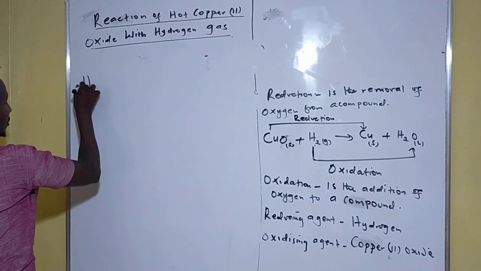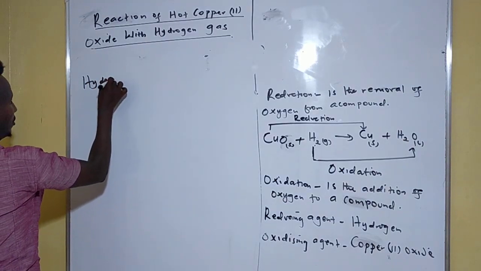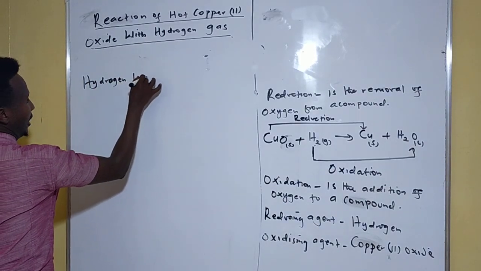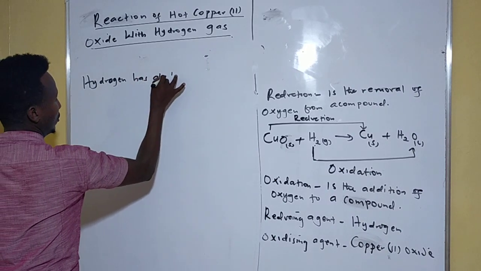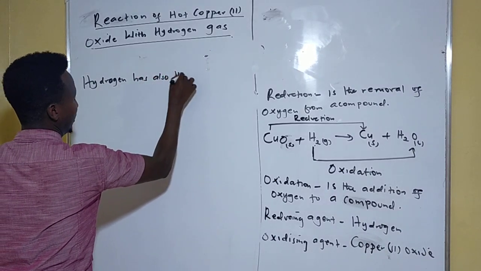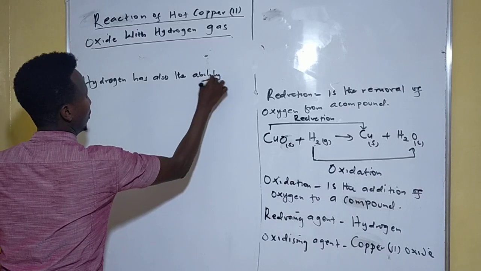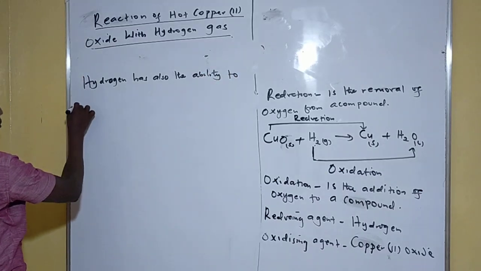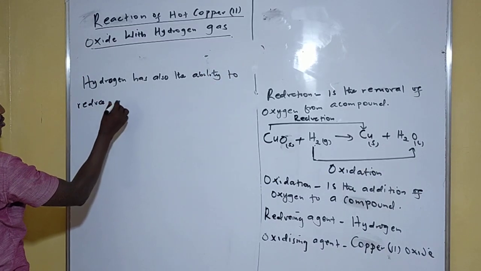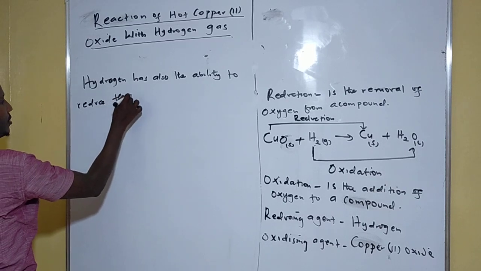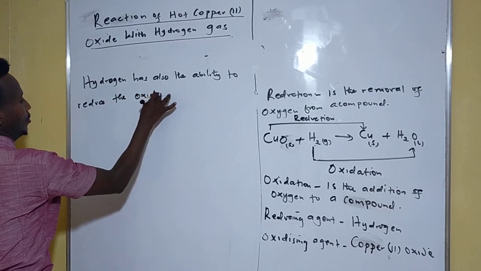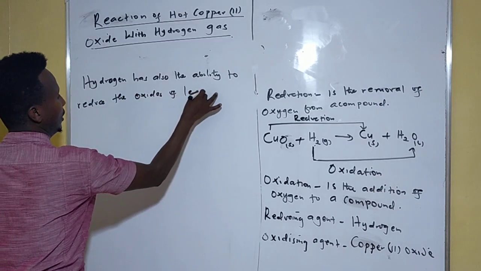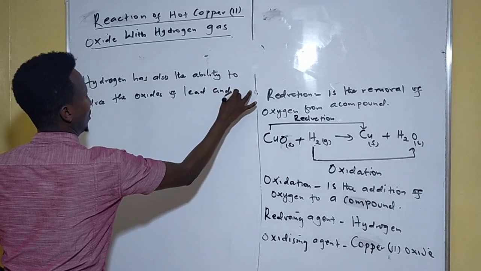Hydrogen has also the ability to reduce the oxides of lead and iron.